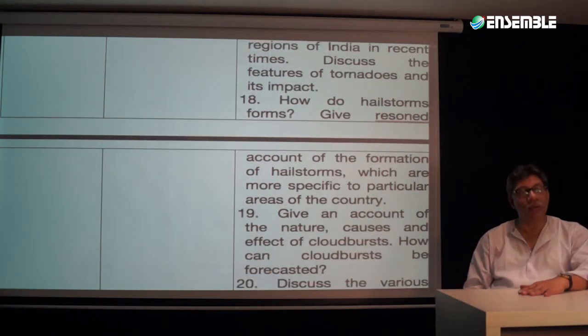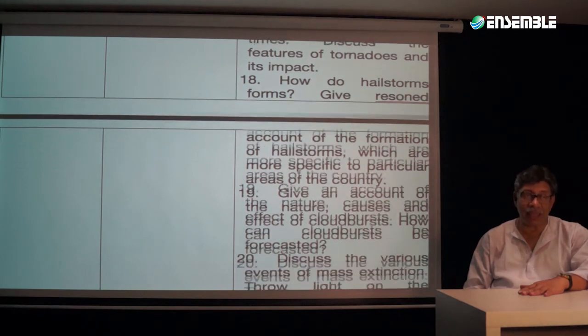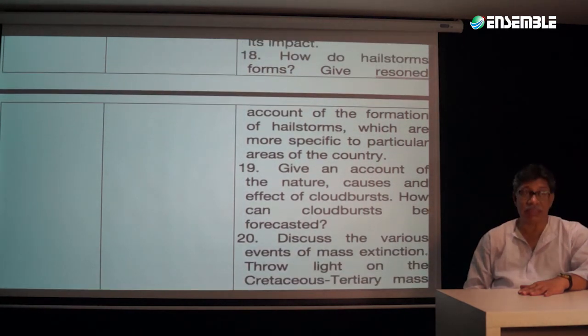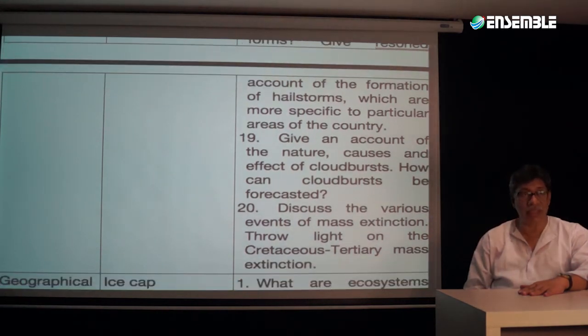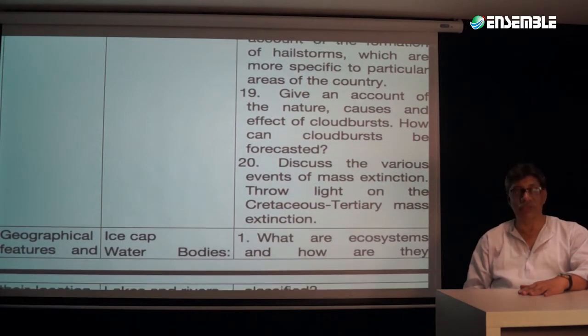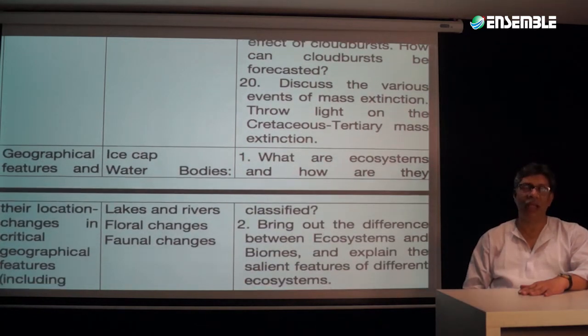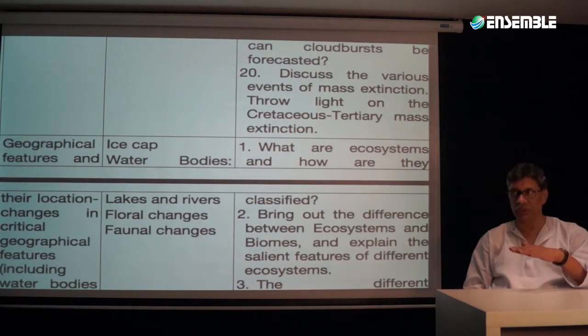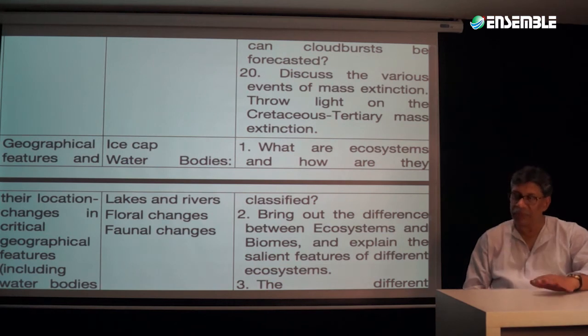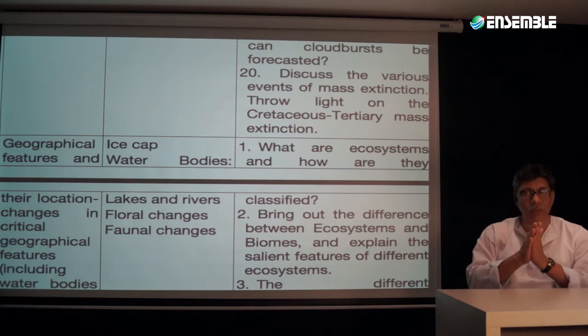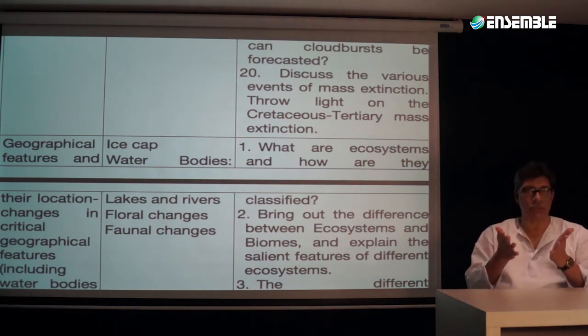So, when we are talking about questions number 18, 19 and 20, you will find hailstorms, and the 19th is going to be on the cloudburst, hailstorm. All of these questions, or even mass extinction, have one component that is very, very much implied. And what exactly is that? That is, if it is going to be a disaster of sorts, then it has to be managed.